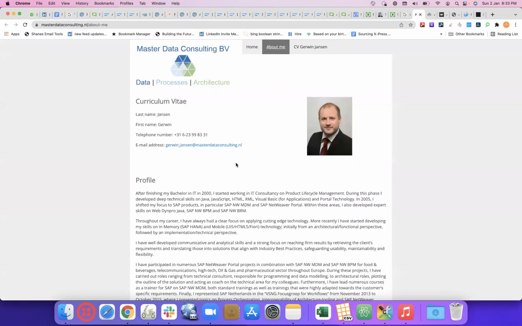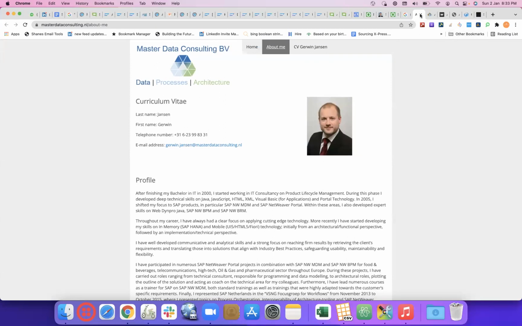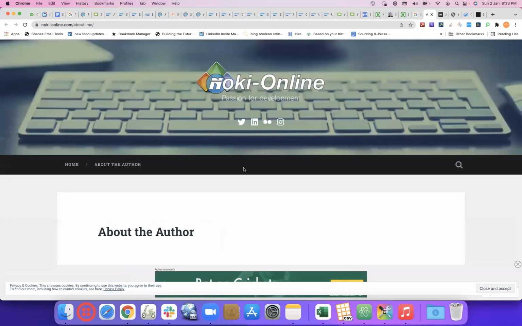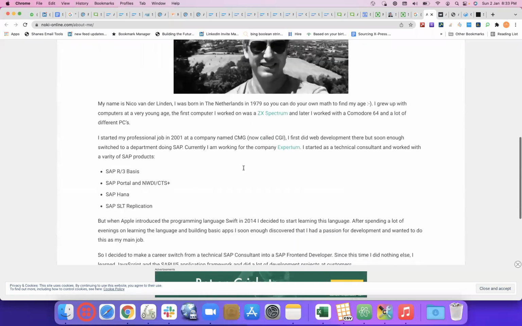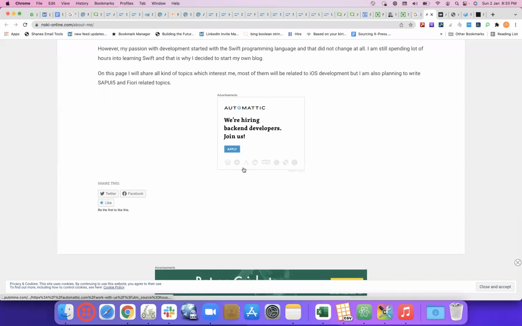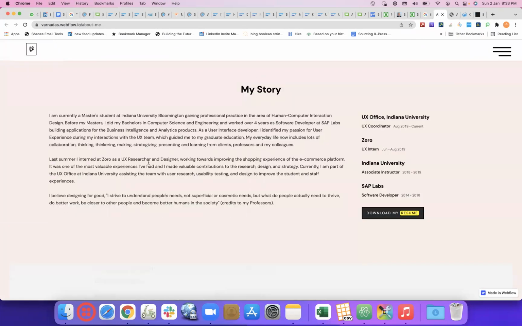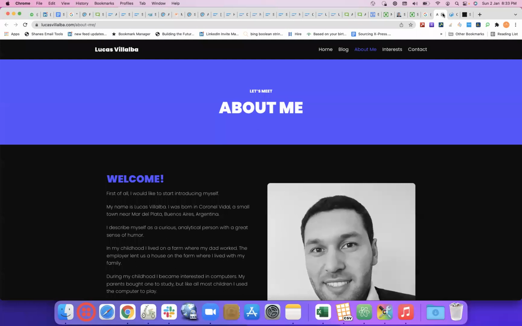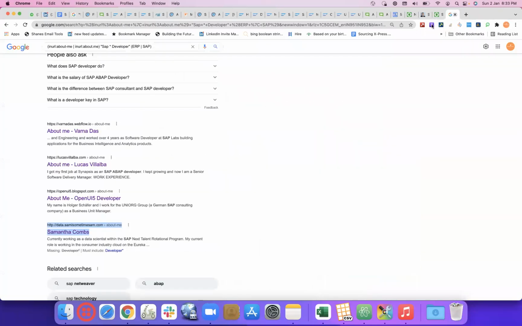Master data. Again, the person's own consulting, but again, pretty much all the details about his own profile. This kind of approach works in US based countries mostly. So this is again his online profile. That's where we used about-me in URL, about-me or about.me. So my story. For SAP, we have very limited, but if you check for other skills, you'll get a lot of profiles, especially in UI and all.